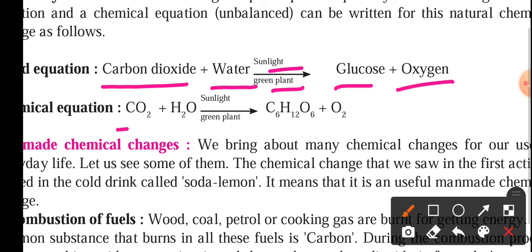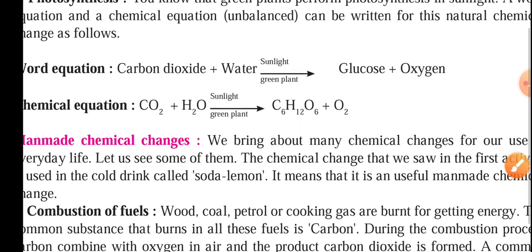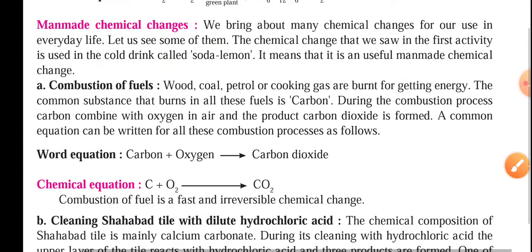They have written that in chemical equation form, that is CO2, H2O. This is glucose and this is oxygen. These are the natural chemical changes which we have studied till now, the respiration and the photosynthesis. Now next we have to study the man-made chemical changes, the chemical changes which are made or performed by human beings.